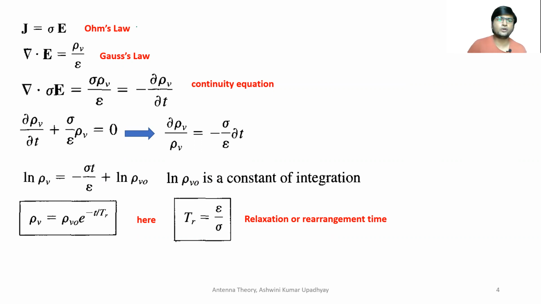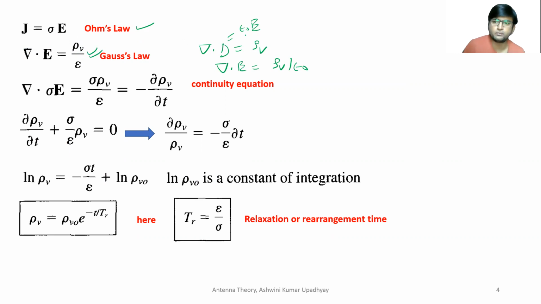From Ohm's law, you know that this is the first Ohm's law, which relates current density with the electric field and is given by J is equal to sigma E. Sigma is the conductivity of any particular material, and you also know from Gauss law that del dot D is equal to rho v. So you already know that D is equal to epsilon naught E. So you can also write this equation as del dot E is equal to rho v upon epsilon naught. So this is what is written here.